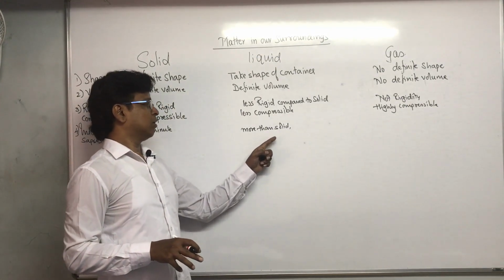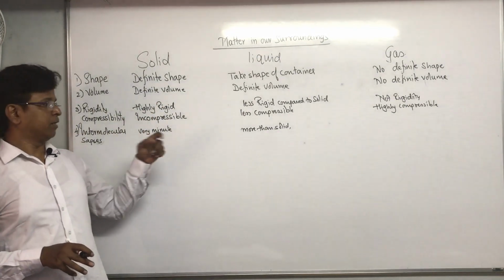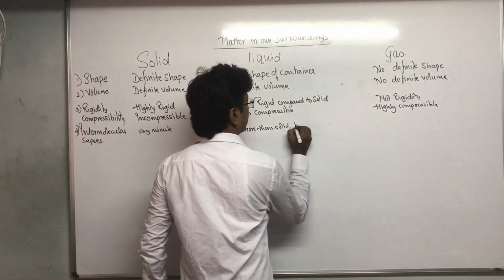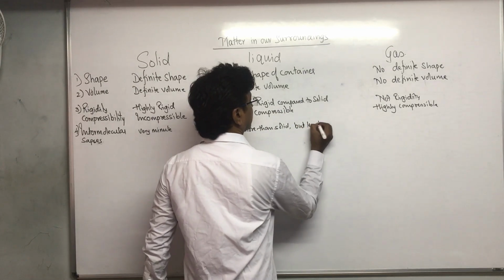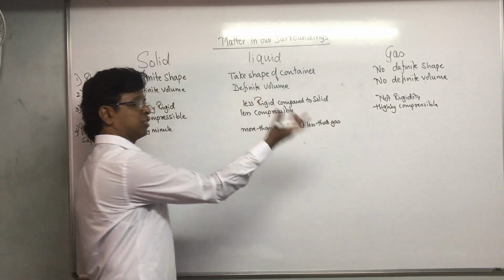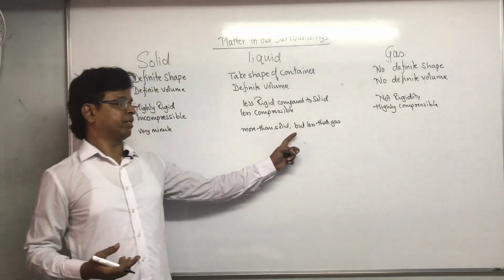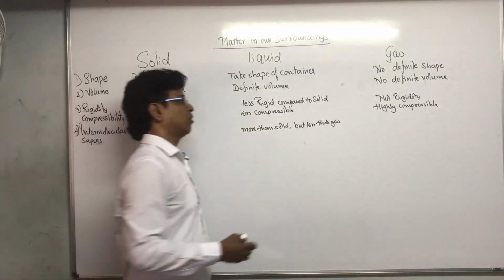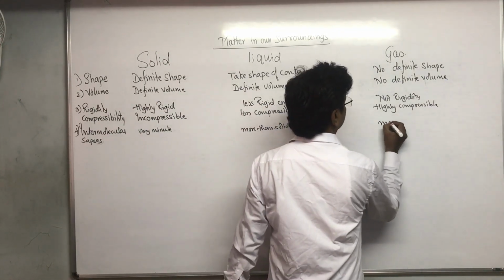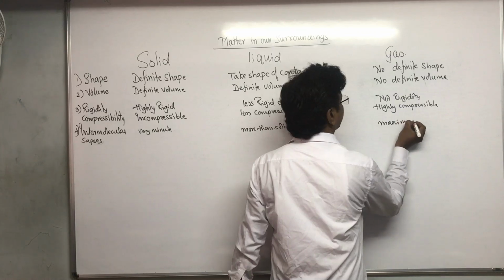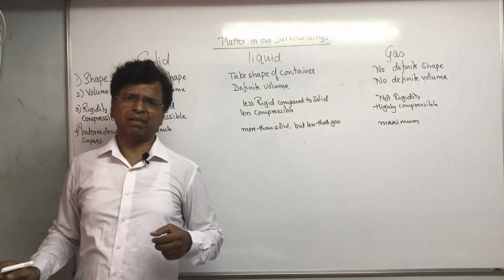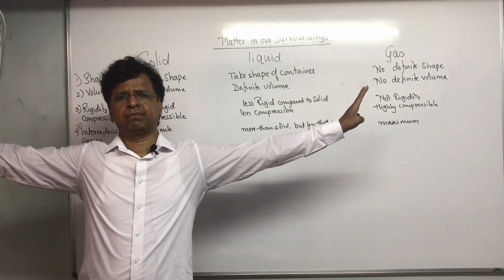Compared to ice, the intermolecular spaces in water will be more, but less than gas. If I compare with steam, the intermolecular spaces over here are less, and here the intermolecular spaces are maximum. Maximum means, actually speaking, they will occupy all the amount of space available to them. They will spread as much as possible.